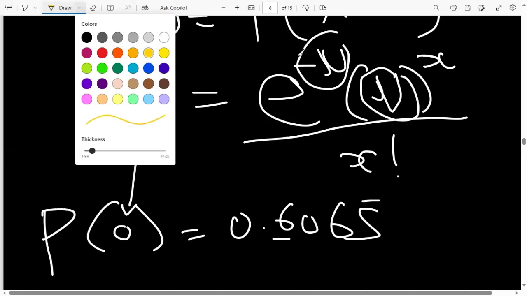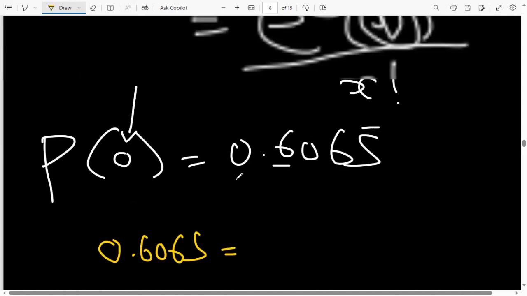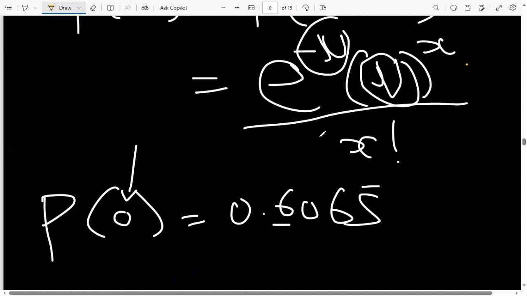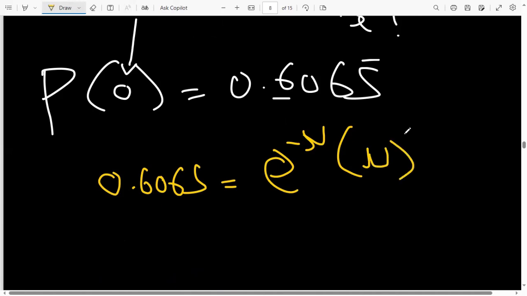We just have to replace into the formula. The probability of 0 is 0.6065, which is equal to e to the power minus the mean, but the mean we don't know, so I represent it by mu, then multiplied by the mean that I do not know to the power x.